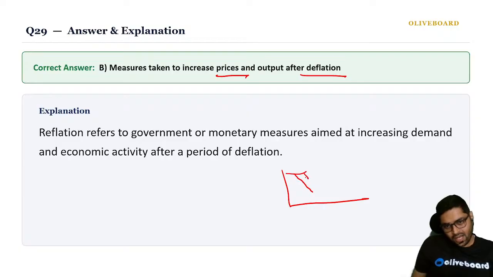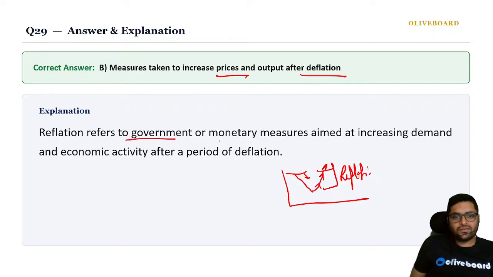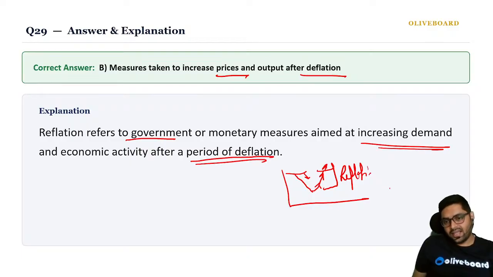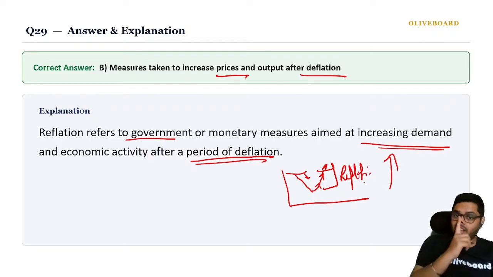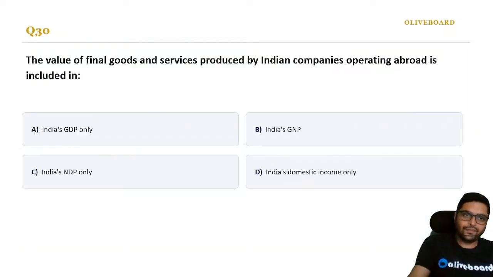Suppose prices are going down, the government will start measures to increase the prices. This is called reflation. Reflation refers to government or monetary measures increasing demand in economic activity after a period of deflation. Then again the prices start going up. That is reflation. Correct? Next.